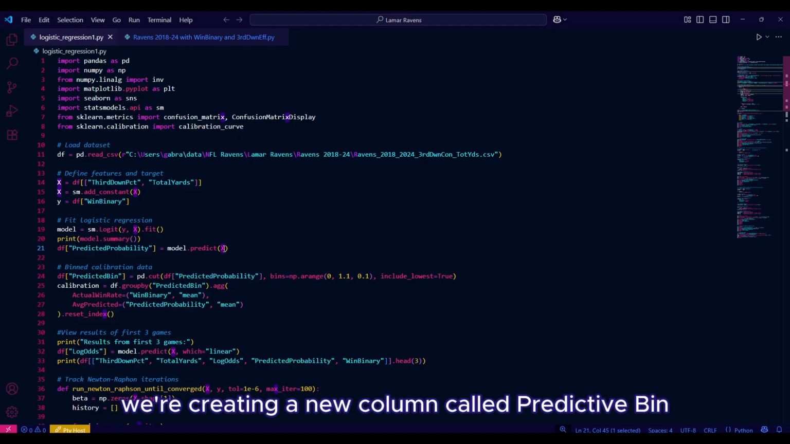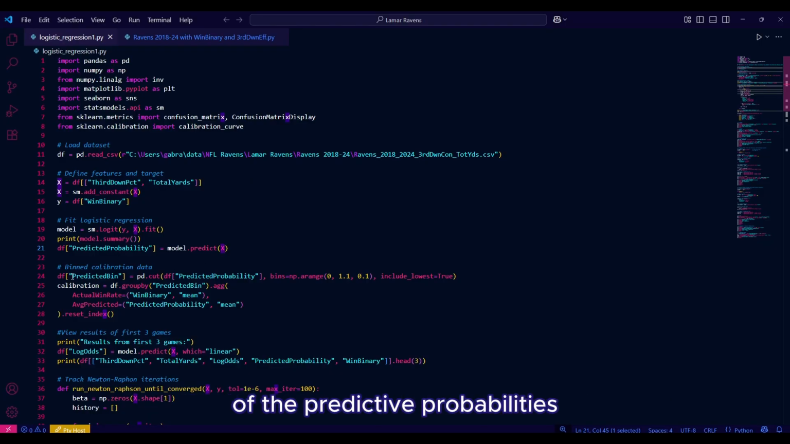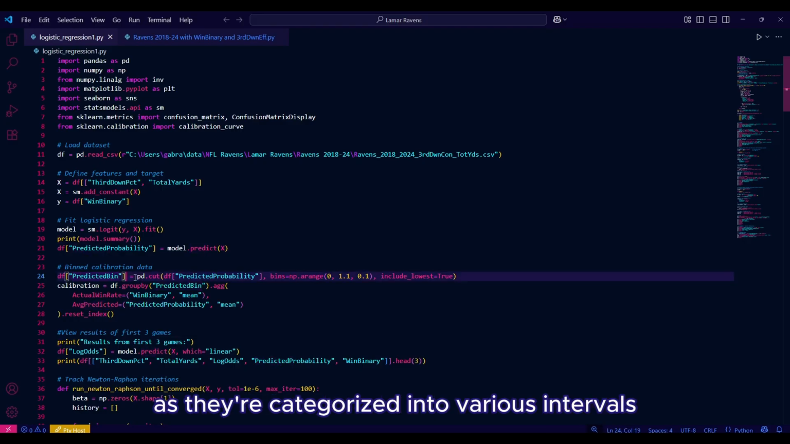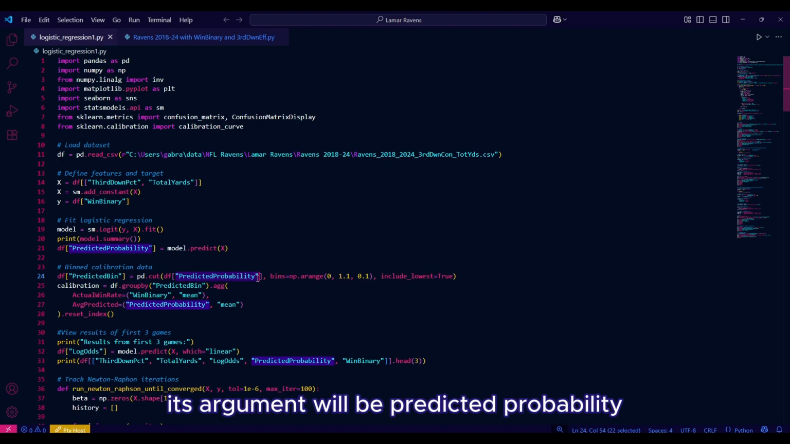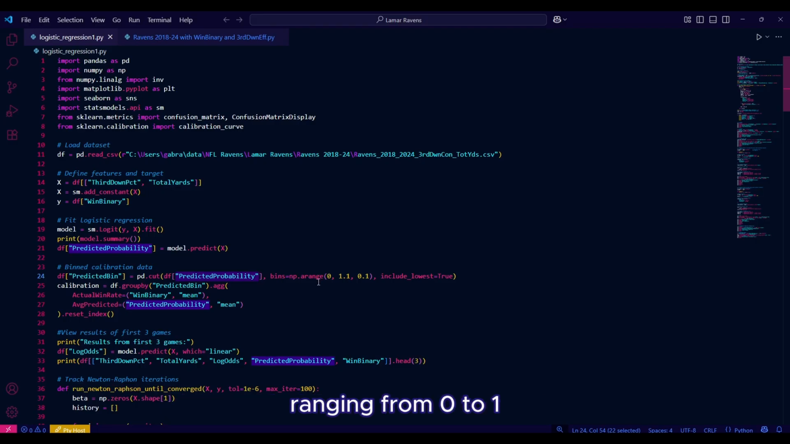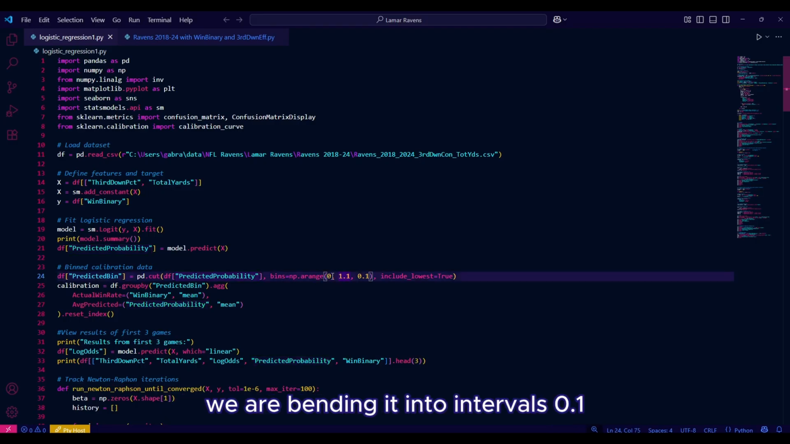We're creating a new column called predicted bin that will hold the results of the predicted probabilities as they're categorized into various intervals. We assign that to a pandas method called cut, which converts continuous numerical data into discrete categories. Its argument will be predicted probability. Since probability is by default continuous, ranging from 0 to 1, we are binning it into intervals 0.1, 0.2, etc. The second argument uses a numpy array of those intervals, which are the bin's edges.